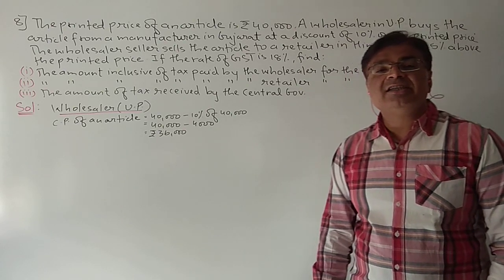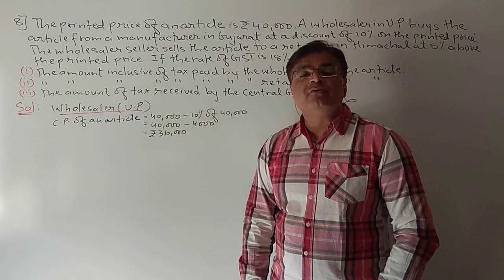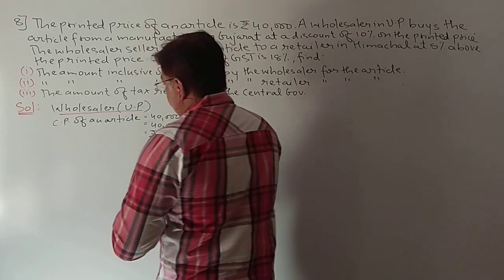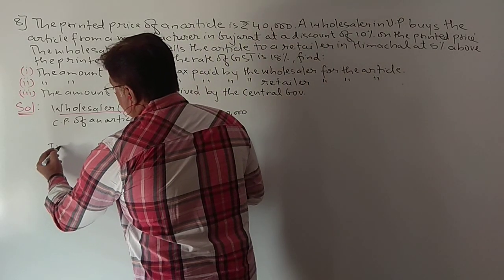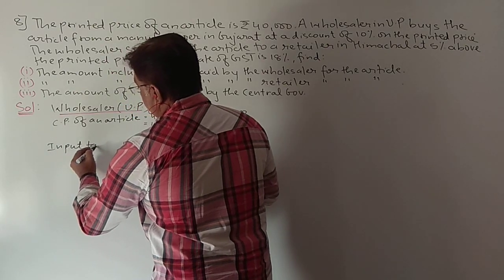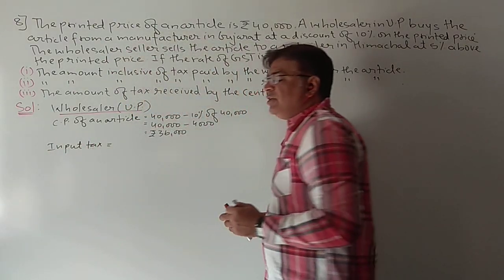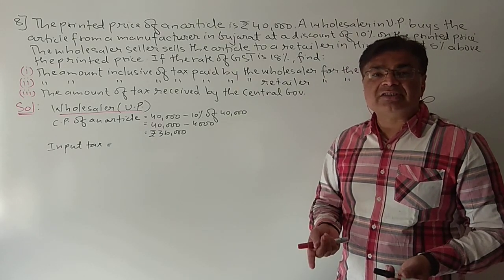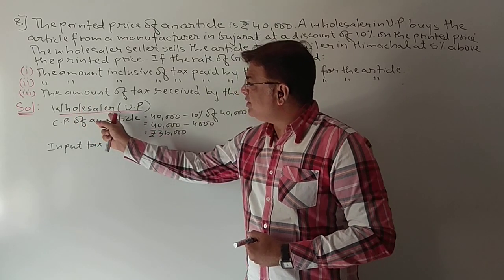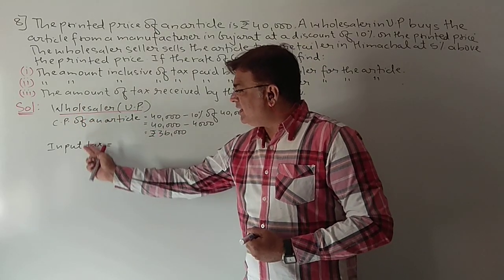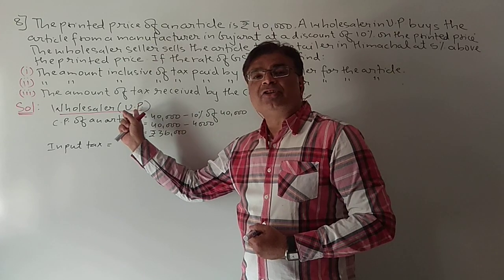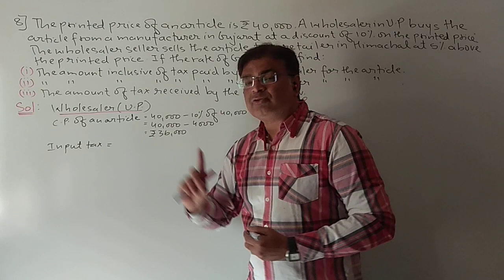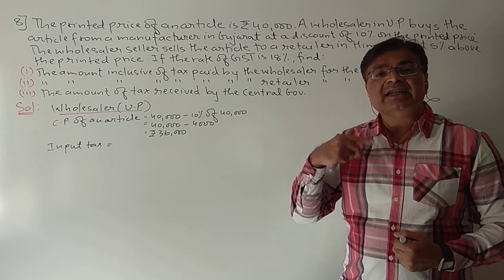Now as the wholesaler is purchasing from the manufacturer of Gujarat, this wholesaler will have to pay input tax. So we'll write input tax. Now students, we need to clarify, this input tax is for whom? For the wholesaler or for the manufacturer of Gujarat? We have already written the heading, wholesaler UP, so whatever details we write are only for the UP wholesaler.